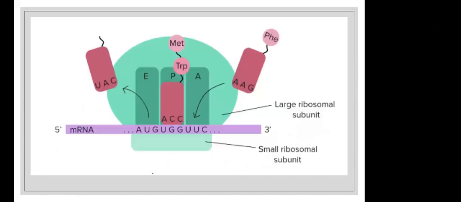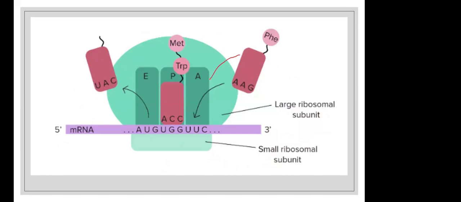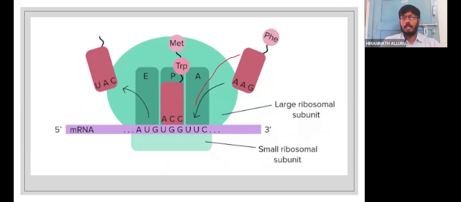So this is the general idea about how the A, P, and E sites are arranged. It is a cartoon representation of how the charged, aminoacylated tRNA comes to the A site, then shifts to the P site, then leaves the amino acid, and the tRNA alone exits, going out of the ribosome. Before we explain initiation, elongation, termination, students must understand this. Then we do not need to explain again and again, and students will easily grasp how it is going to happen.